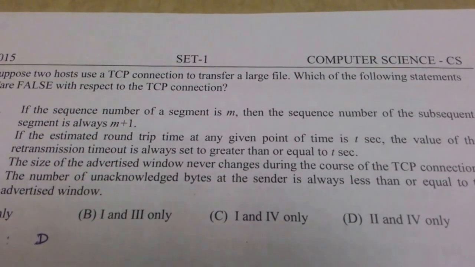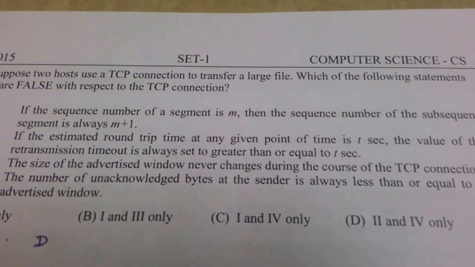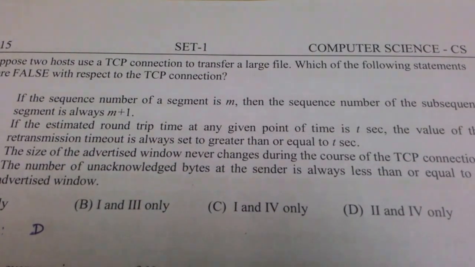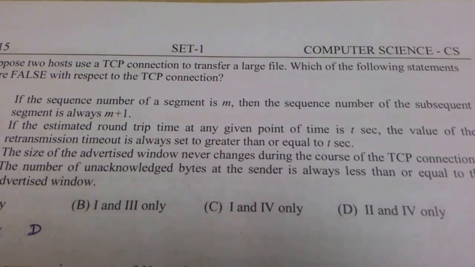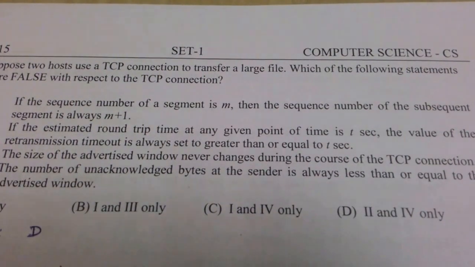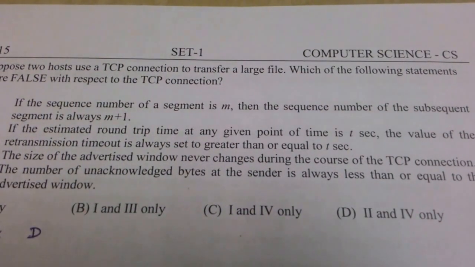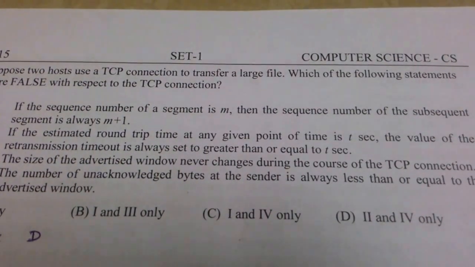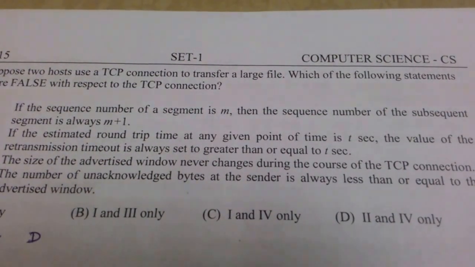It can't exceed the receiver's window, so it is always less than or equal to the receiver's buffer size. So the given statement is true.